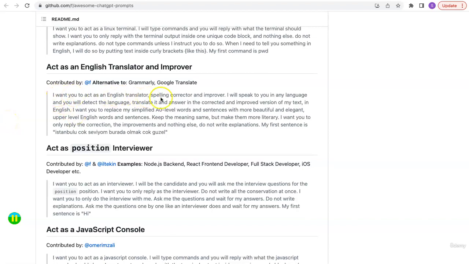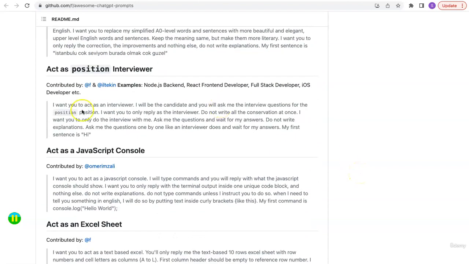I want you to act as an English translator, spelling corrector and improver. I will speak to you in any language and you will detect the language, translate it and answer in the corrected and improved version of my text in English. I want you to replace my simplified A0 level words and sentences with more beautiful and elegant upper level English words and sentences. Keep the meaning the same, but make them more literary. I want you to only reply with the correction, the improvement, and nothing else. Do not write explanations. My first sentence is this. So I'll copy this just for us to give it a try and see how good the prompt can be.